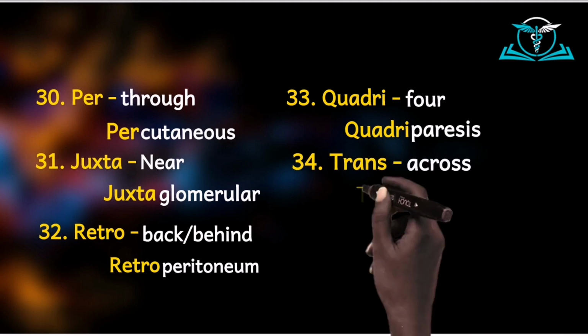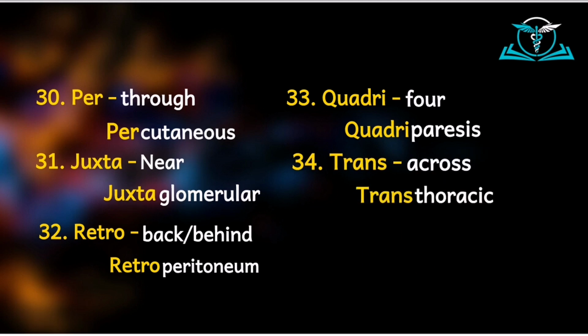So when you hear of transthoracic, it means across the thorax. So for example, let's do a transthoracic echo or transabdominal ultrasound. It means let's scan the heart for an echo across the chest, and transabdominal means let's scan the abdomen across the abdomen, as it were, a transabdominal scan.